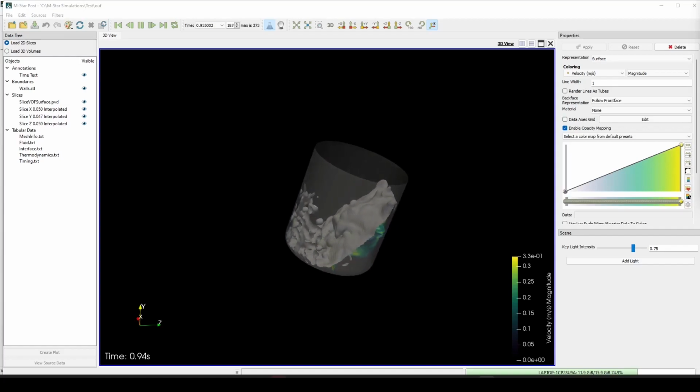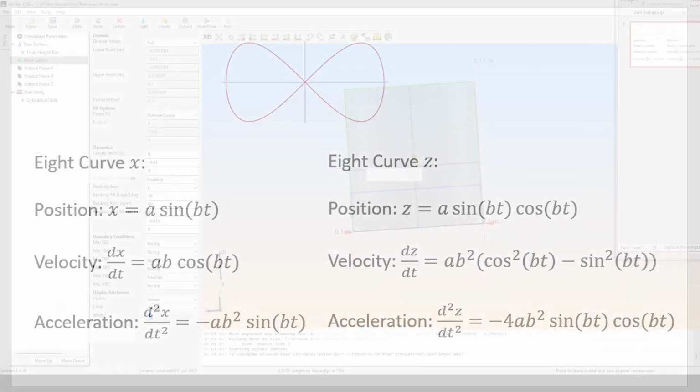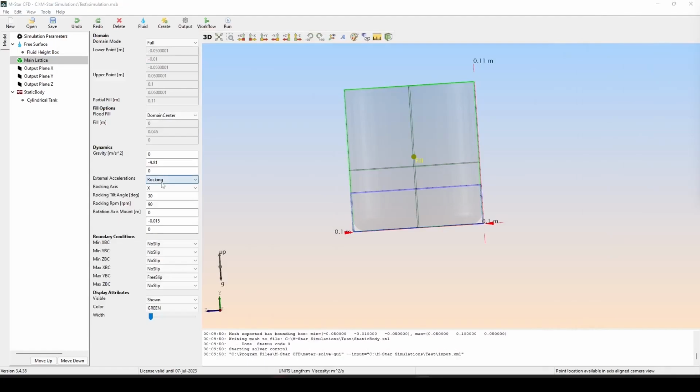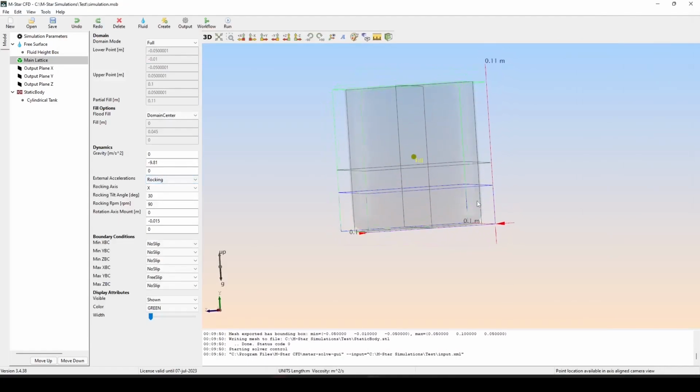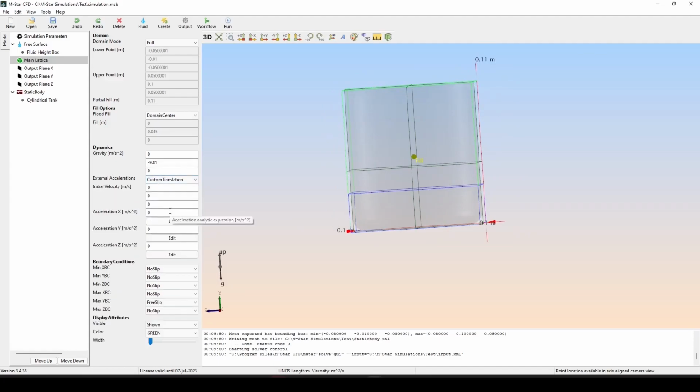Let's look at an example where we want the model to move in this figure 8 motion that I've defined here. I'm going to use the same cup model that I did before, but instead of rocking or linear, I'm going to choose a custom translation. Now I showed you the figure 8 motion that I want and the equations to describe that motion. Let's bring that information into the code now.